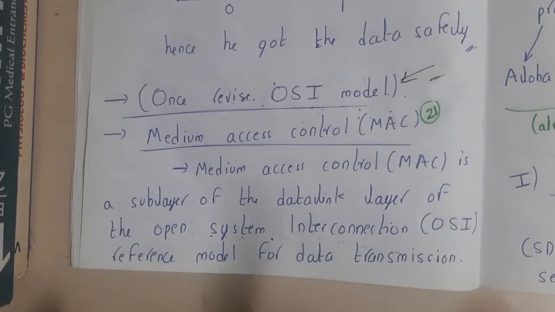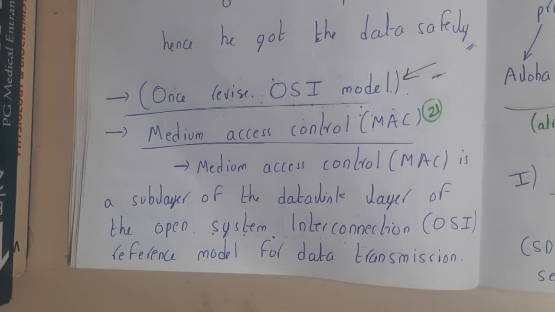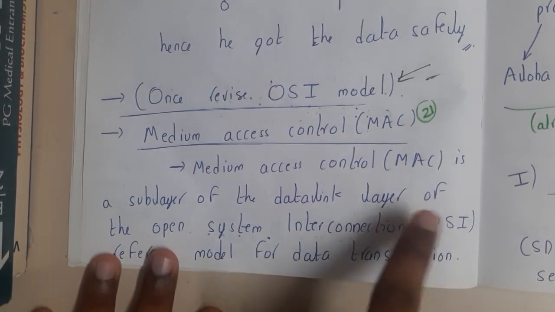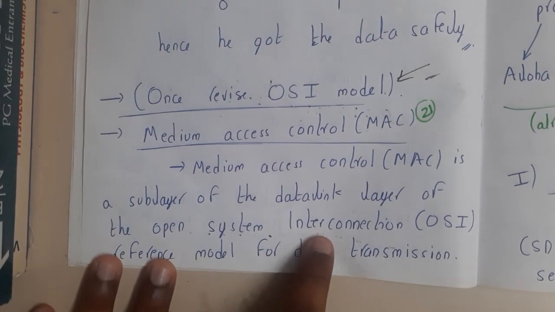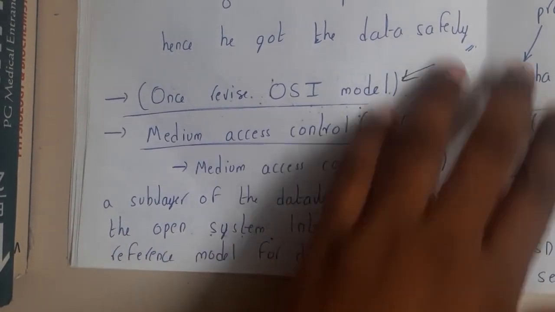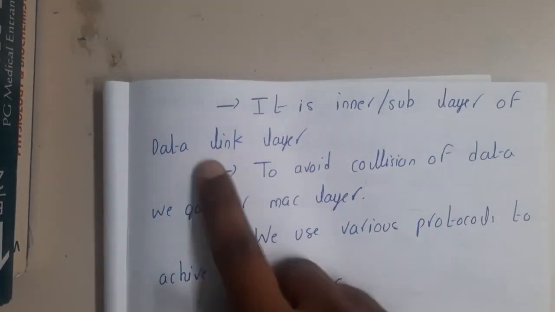So, medium access control, the MAC layer. If you recall, in the OSI model, in the second layer we have this MAC layer as a sublayer. The medium access control layer is the sublayer of the data link layer of the Open Systems Interconnection, that is nothing but the OSI reference model for data transmission. So it is the inner or sublayer of the data link layer.